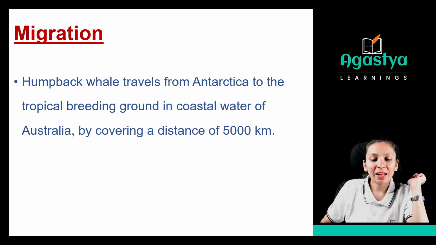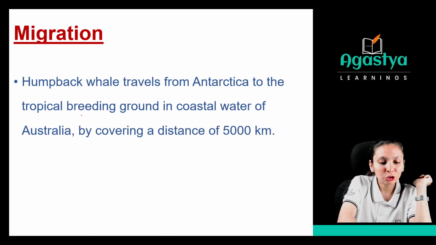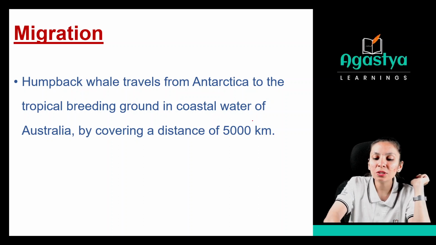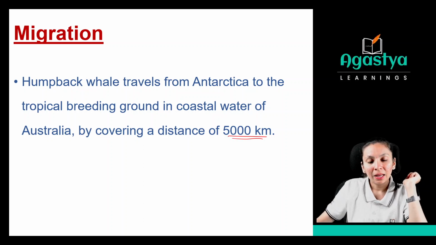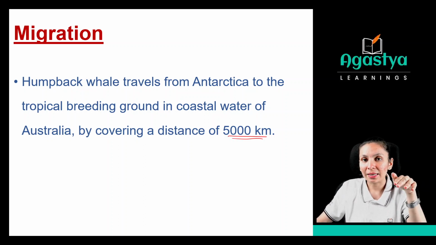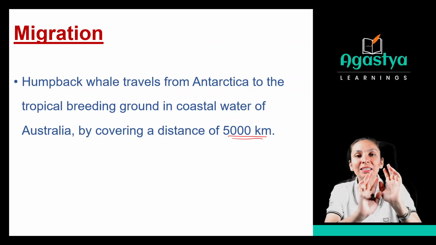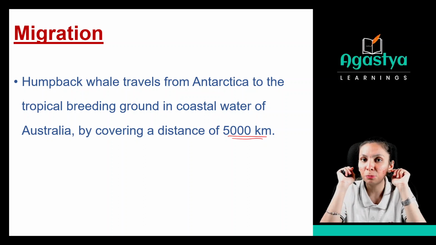The humpback whale travels from Antarctica to the tropical breeding ground in the coastal water of Australia, covering a distance of 5,000 km. In the Antarctic region, they don't find favorable conditions for breeding.